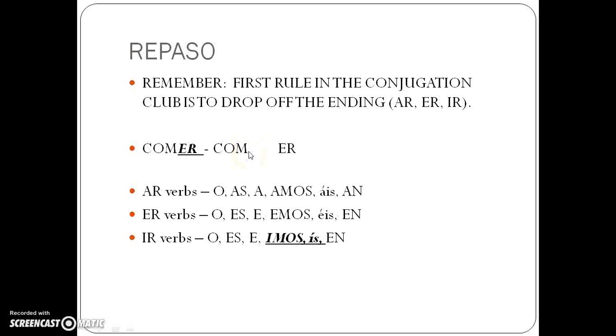Now, if I wanted to conjugate this verb comer into the yo form, the tú form, the él, ella, usted form, and so on, I would add an ending. Which ending would I use, the AR, ER, or IR endings? That is correct, I would use the ER ending. So, I eat is yo como. You eat, tú comes. He or she eats, él, ella, usted come. We eat, comemos. Y'all eat, coméis, and they eat, comen. That is the basic form of conjugation.